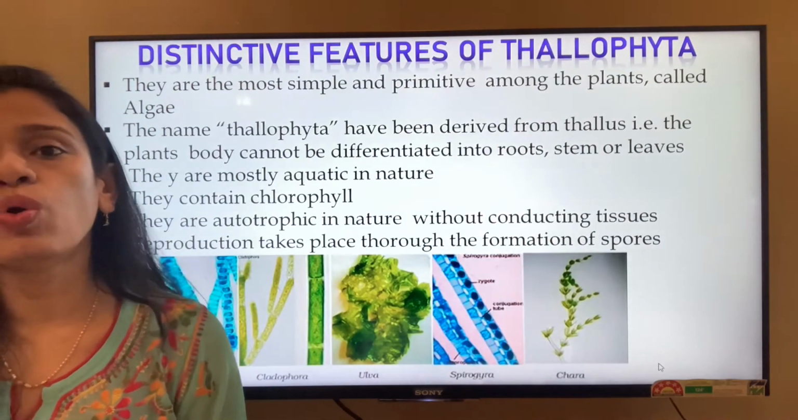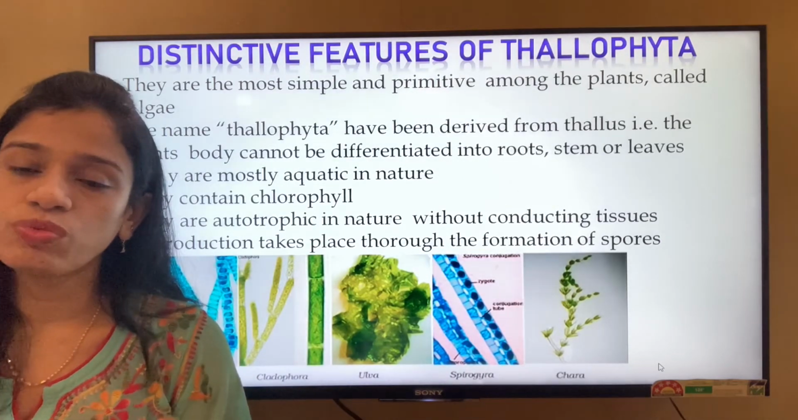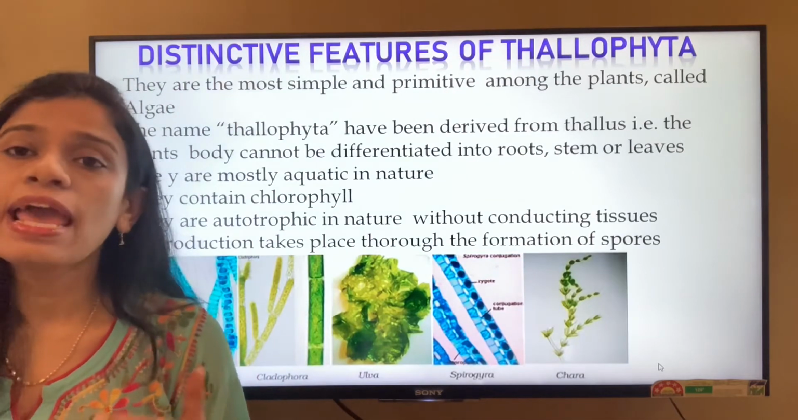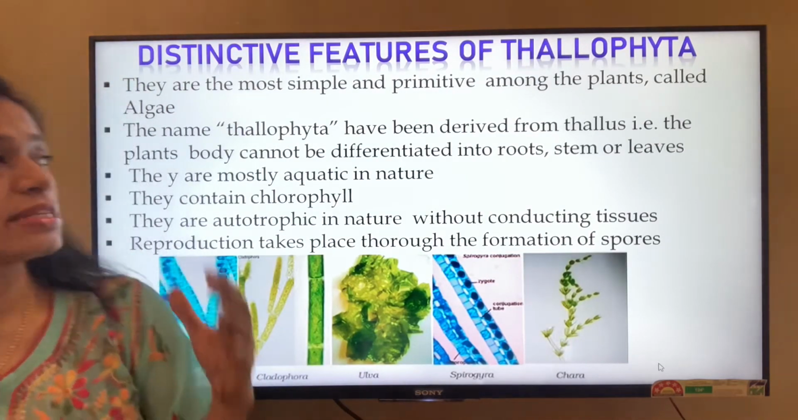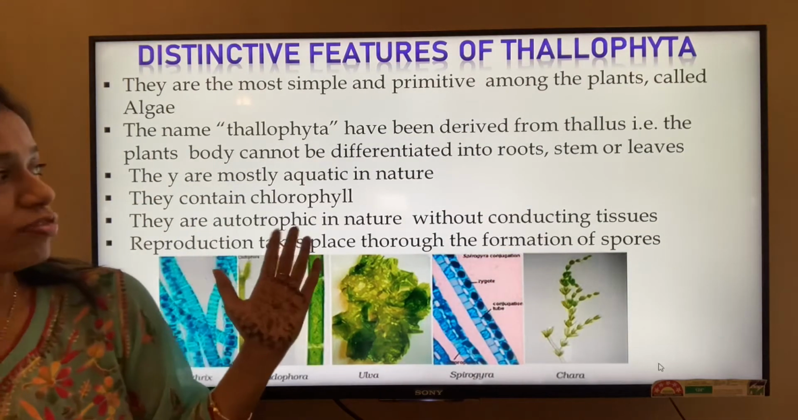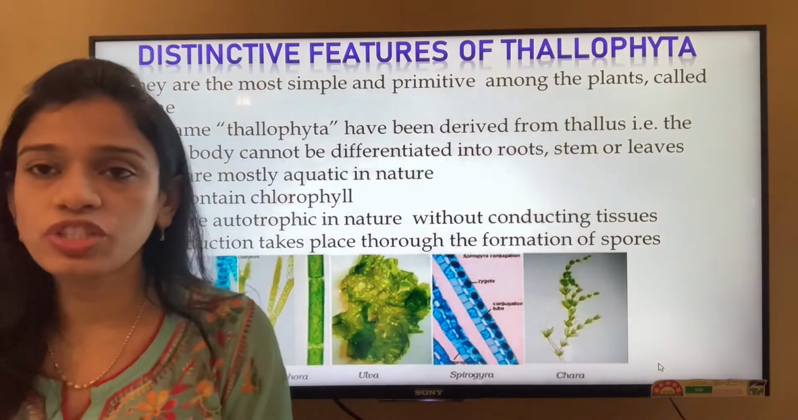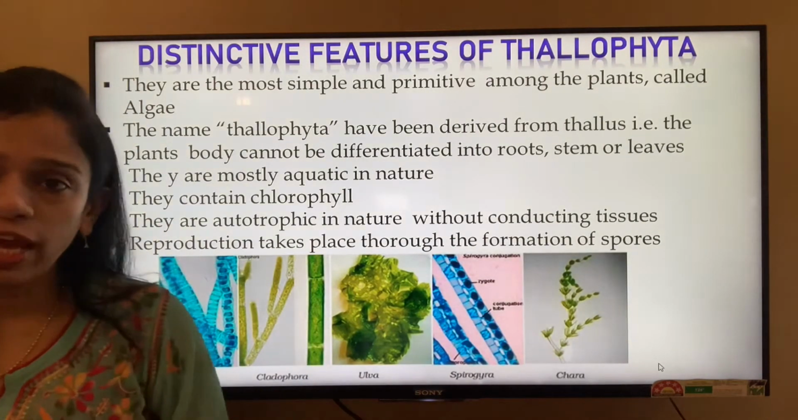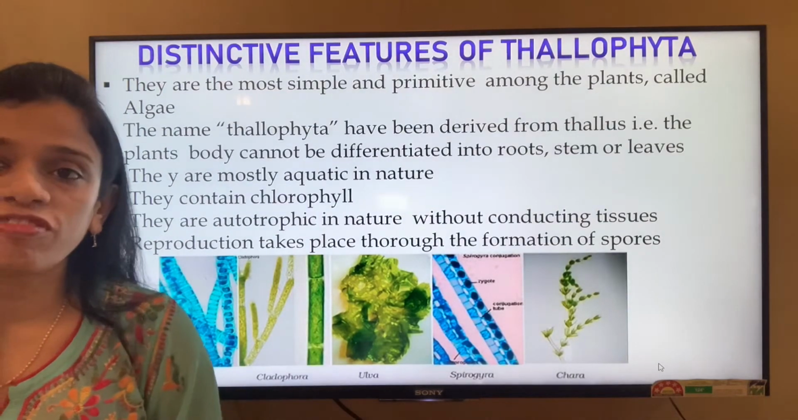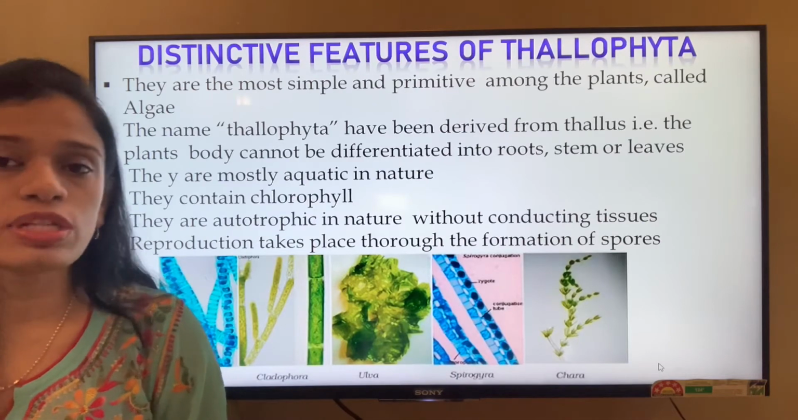The more we move forward with the classification, the more we'll see that the plant body and their systems get more complex. This is the most primitive. The name Thallophyta has been derived from thallus, that is, the plant's body cannot be differentiated into root, stem or leaves. They are mostly aquatic in nature. They are not found on land. They are not terrestrial.